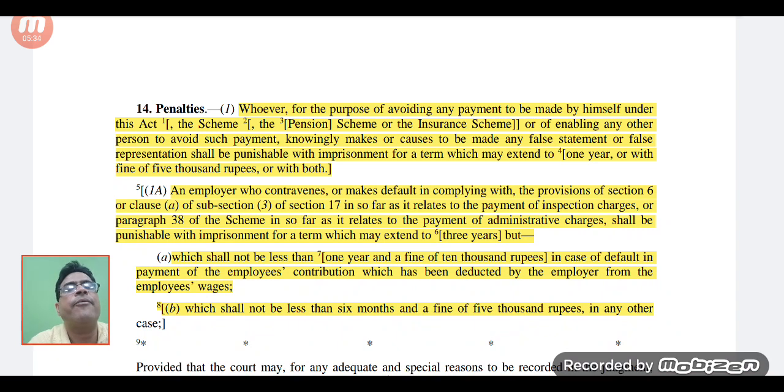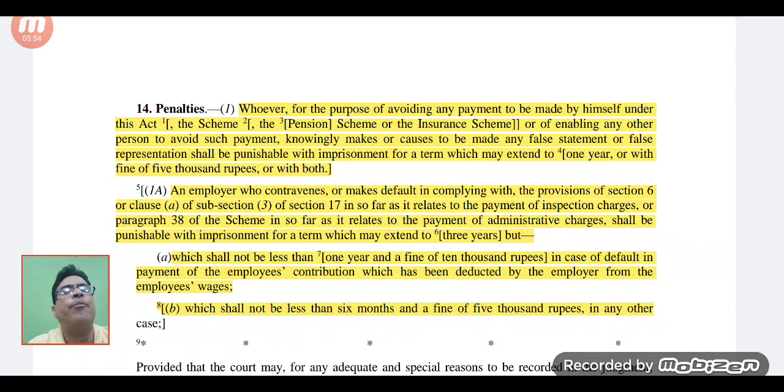Here we can find that if any employer makes a false representation of data or a false statement, he may be punished with imprisonment of 1 year, or a 5,000 rupees fine can be imposed, or both can be imposed upon him.